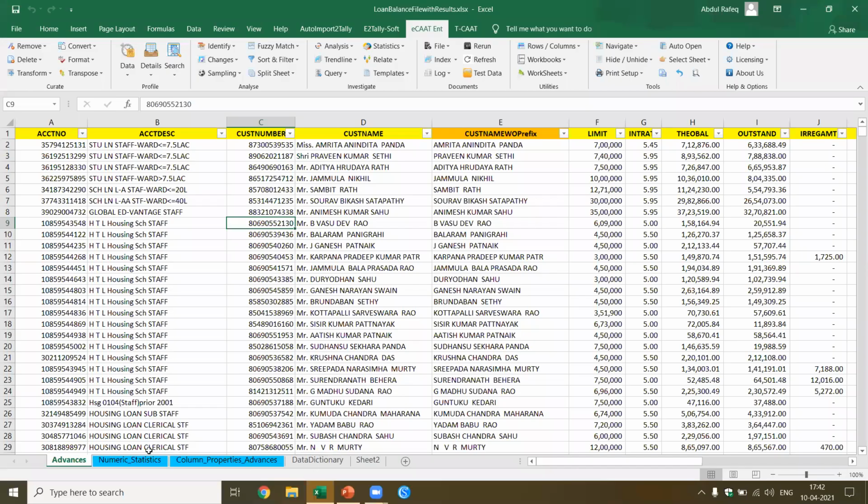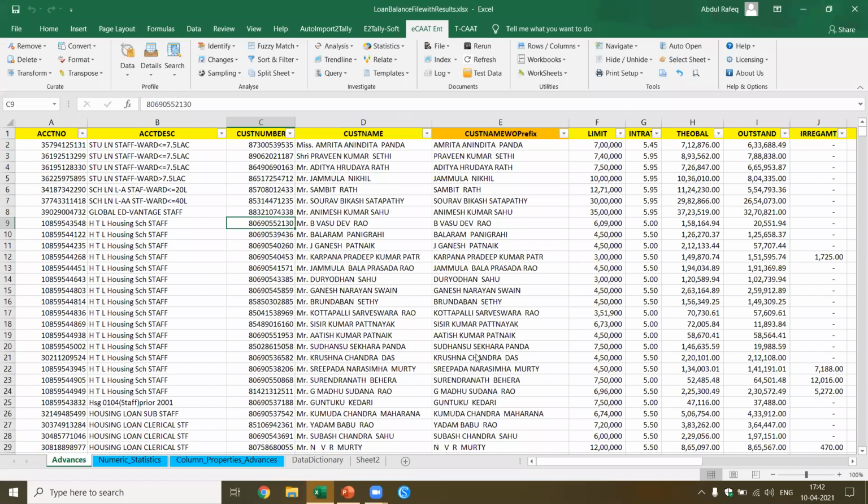Now, if you see, I was performing the numeric statistics. I've got the numeric statistics here. Same thing. Now I'd like to look at the date statistics. So details, statistics. Now here I click on date statistics. It tells me sanction date is the only date which is recognized by the analytics software. Now I would like to have all date statistics.